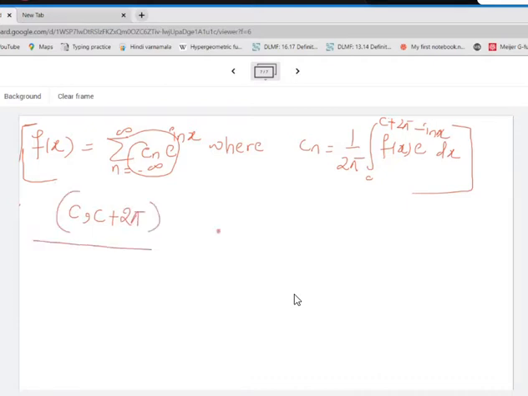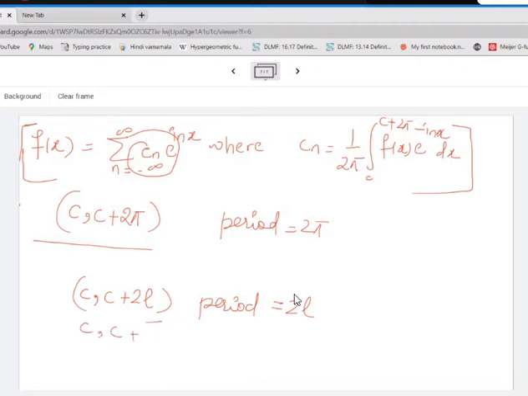ये आपका interval था, और period क्या था? The period was nothing but 2 pi. Okay, now how will the things modify when I have an interval, say c to c plus 2l, that means the period is 2l? या फिर if you are comfortable with c to c plus capital T, where capital T is the period, how will all these things modify?